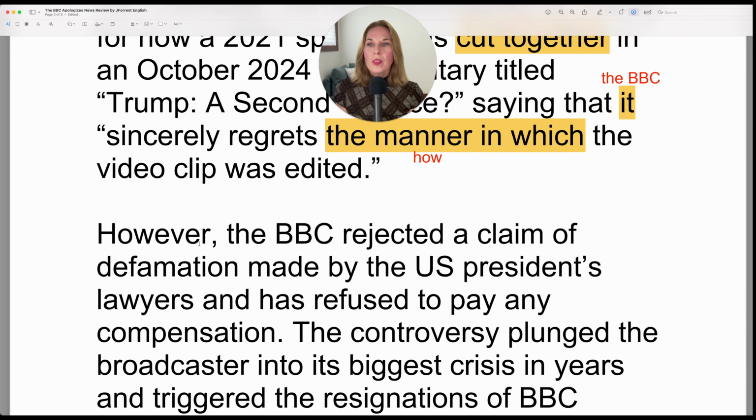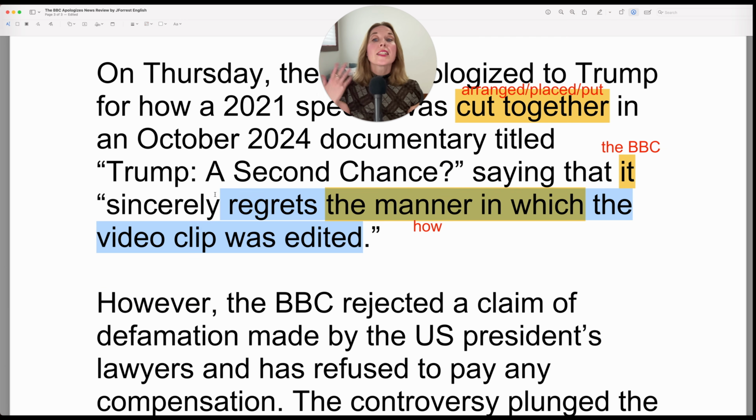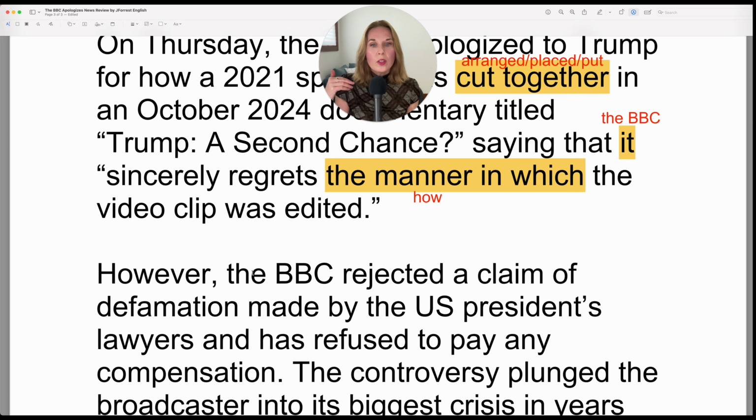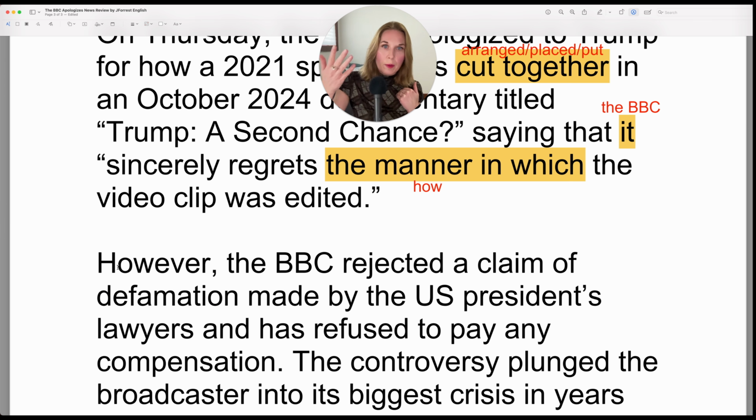Let's keep going. However, the BBC rejected a claim of defamation. So this word, however, is used to show a contrast. The contrast being they accepted that they made a mistake because they said they sincerely regret the manner in which the clip was edited. So they're taking responsibility for a mistake and they apologized as well. But now they're rejecting a claim of defamation. So that's this use of however. There's a contrast. They accepted one thing, they're rejecting another thing.